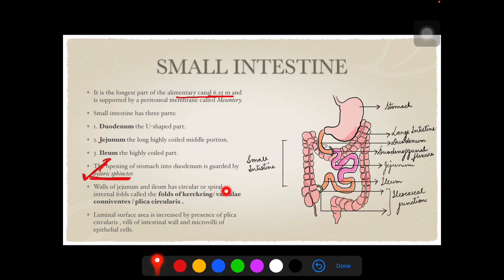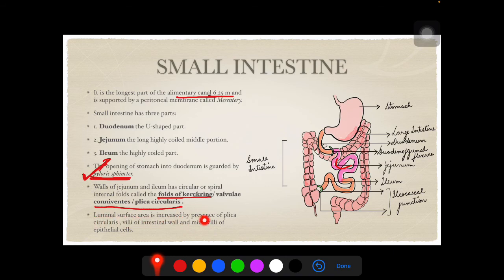The walls of the jejunum and ileum have circular or spiral internal folds called the folds of Kerckring, valvulae conniventes, or plica circularis.